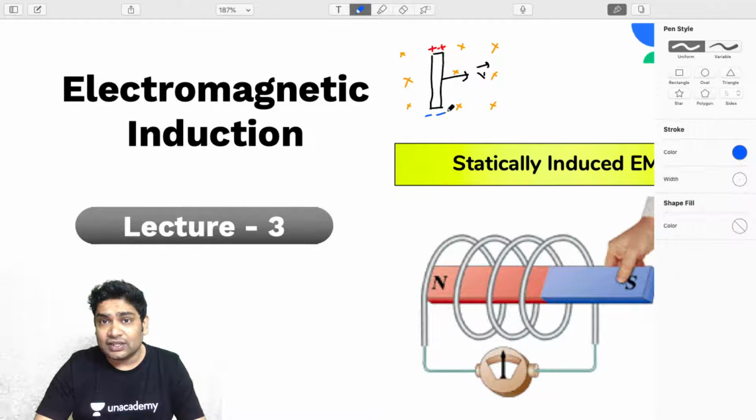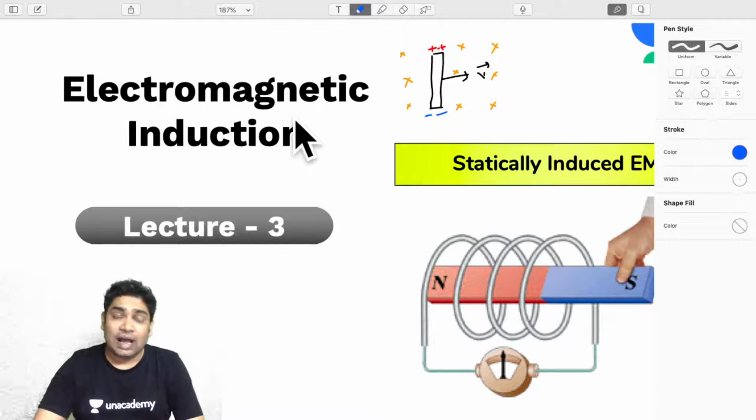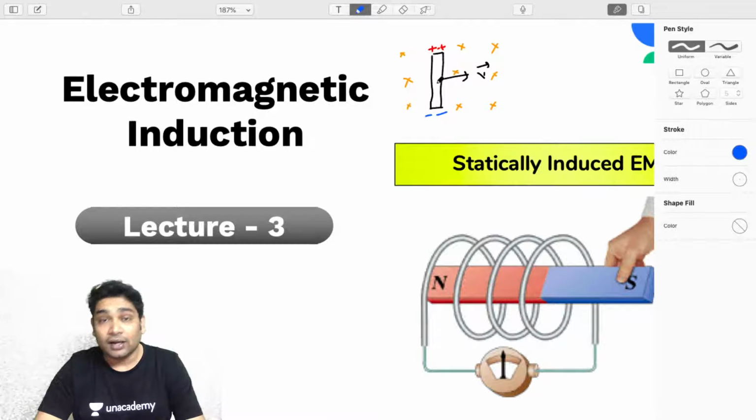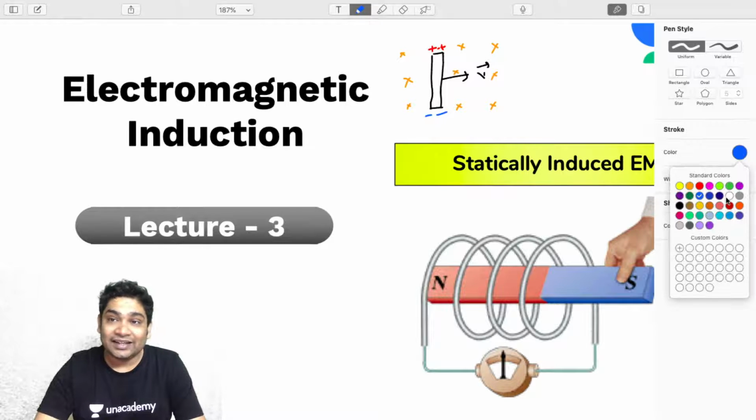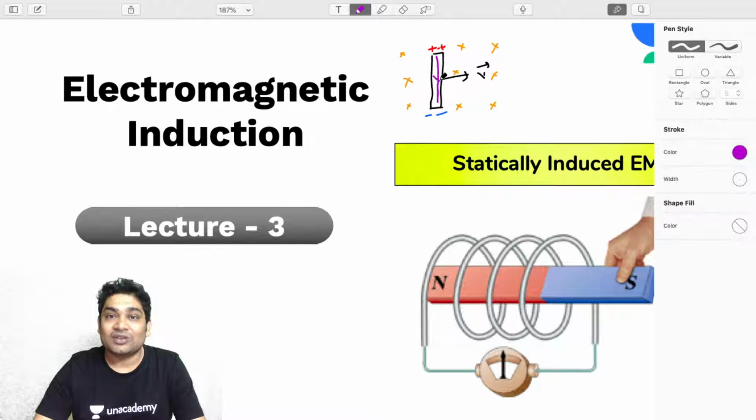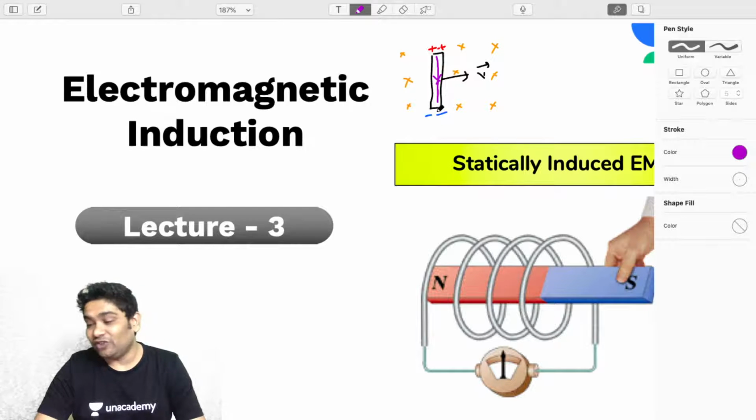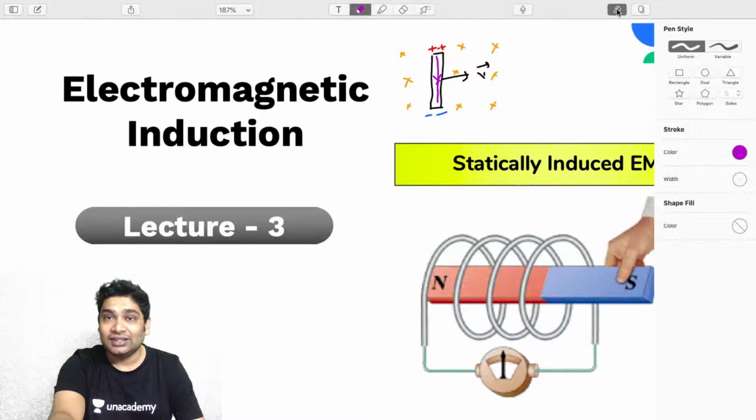That is why you will see that this induction happens only in case of conductors. If you did not have a conductor, if you had a piece of wood, then you wouldn't have had these charges getting accumulated. Now these charges, when they accumulate, create their own electric fields, and their electric field is what causes the potential difference, or rather an EMF, across the ends of this. So this is how electromagnetic induction works.